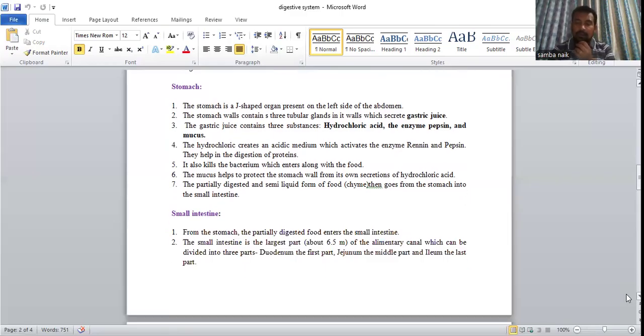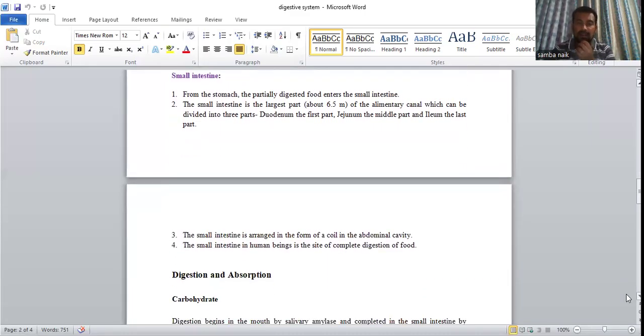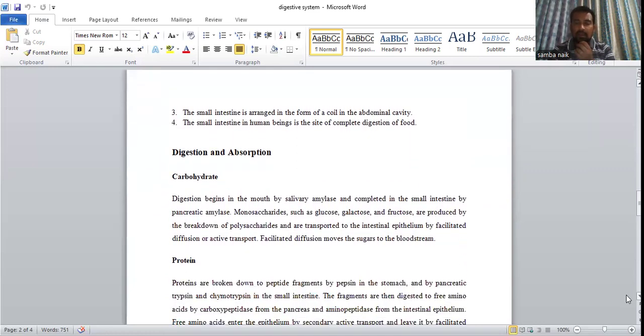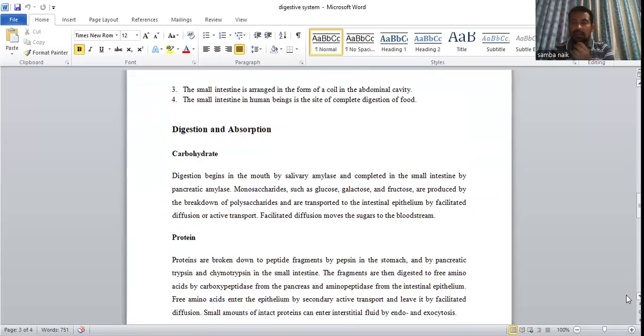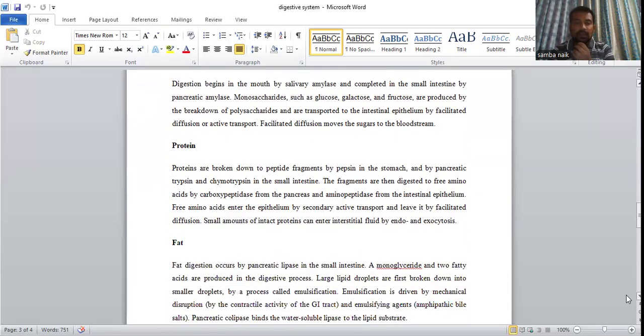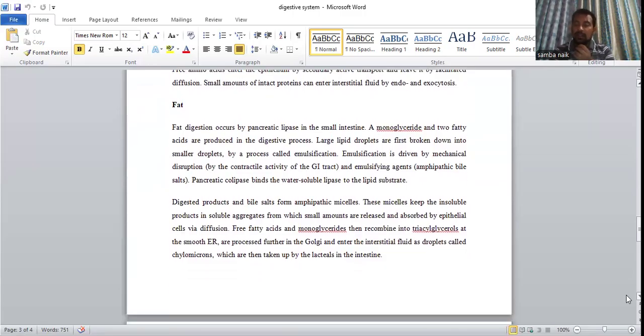Next, the important organ is the small intestine. From the stomach, the partially digested food enters into the small intestine. Next, the maximum digestion and absorption occurs. Carbohydrates convert into mono and disaccharides, proteins convert into amino acids, and fats convert into lipids and fatty acids. These three are the end products produced from the digested food material, and this occurs in the small intestine.